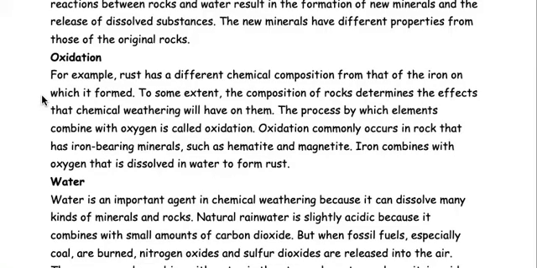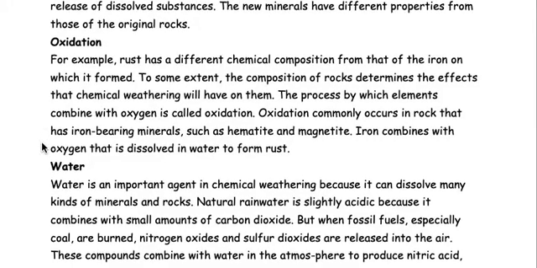To some extent, the composition of rocks determines the effects that chemical weathering will have on them. Oxidation: the process by which elements combine with oxygen is called oxidation. Oxidation commonly occurs in rock that has iron-bearing minerals, which means the mineral has iron in it, such as hematite and magnetite. Iron combines with oxygen that is dissolved in water to form rust.